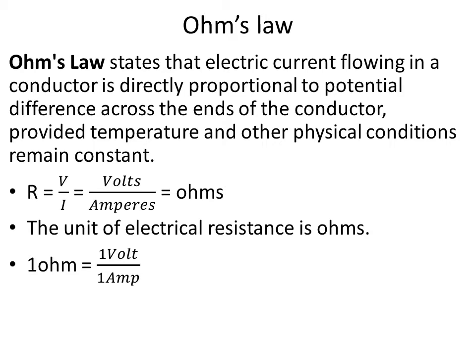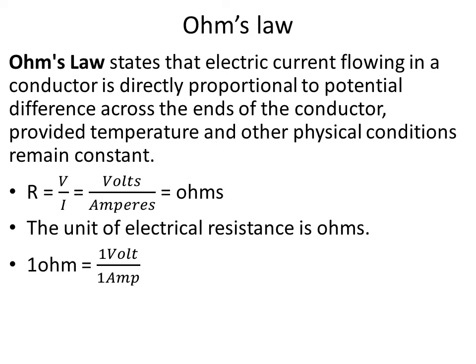So what is the statement of Ohm's law? Electric current flowing in any conductor or circuit is directly proportional to the potential difference across two ends of the conductor, provided temperature and other physical conditions remain constant. So in this law, the relationship between potential difference and current is explained. R is the constant term here, and R is nothing but the resistance of that conductor or circuit. So R is equal to V upon I.